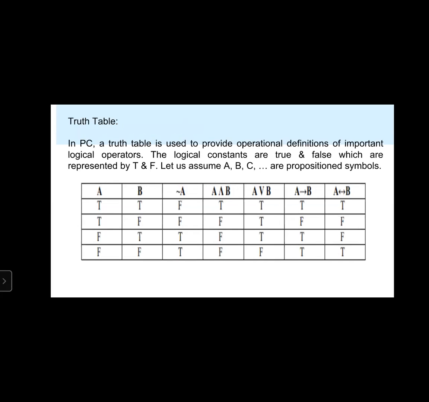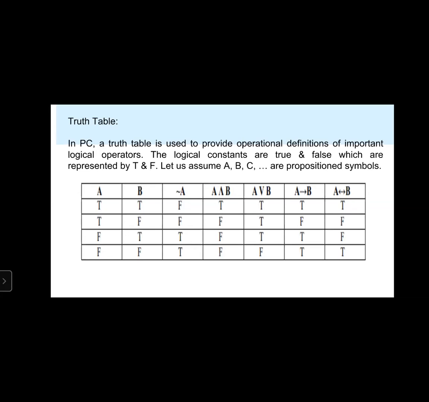Here we have the propositional calculus truth table. In propositional calculus, a truth table is used to provide operational definitions of important logical operators.